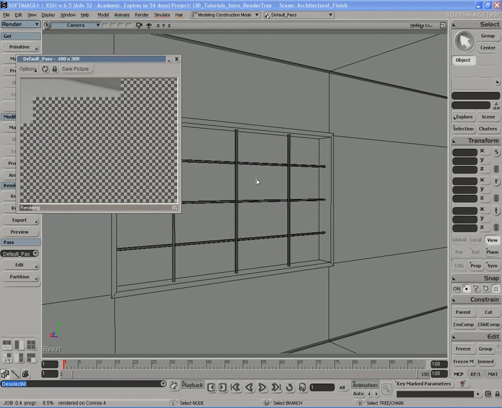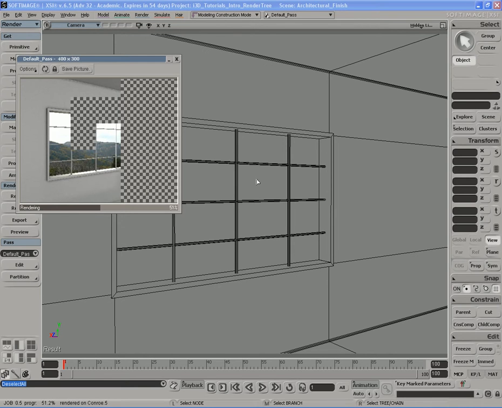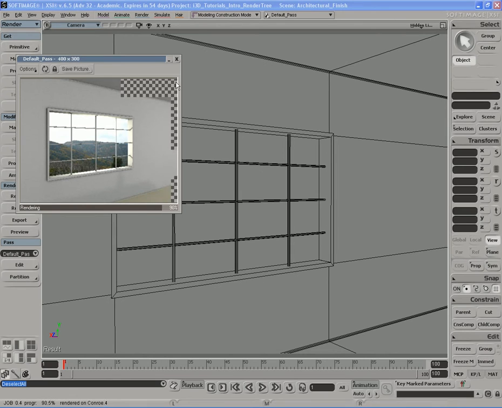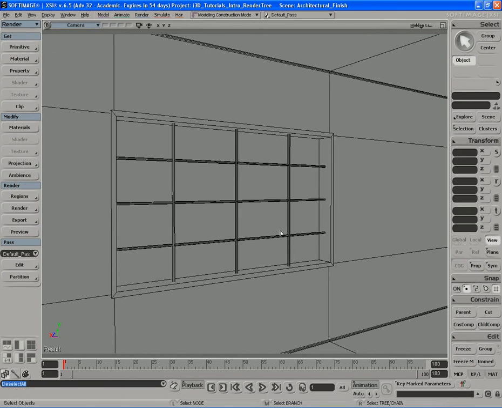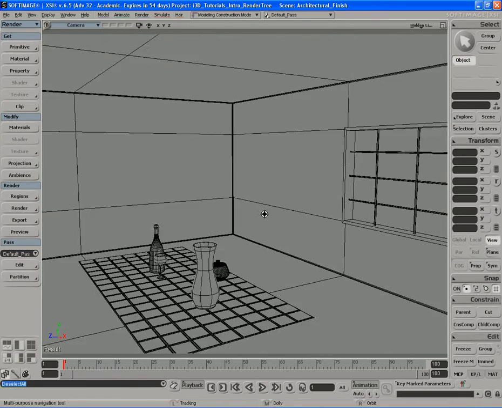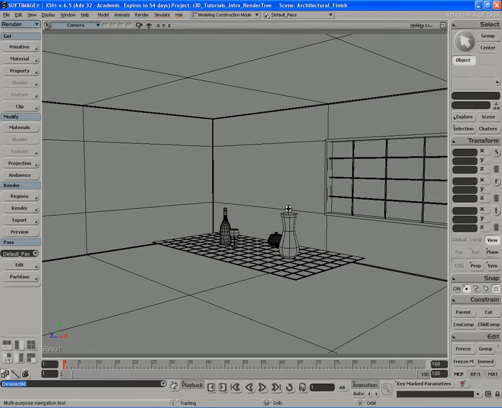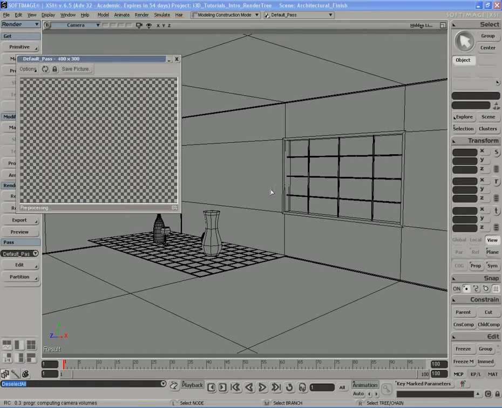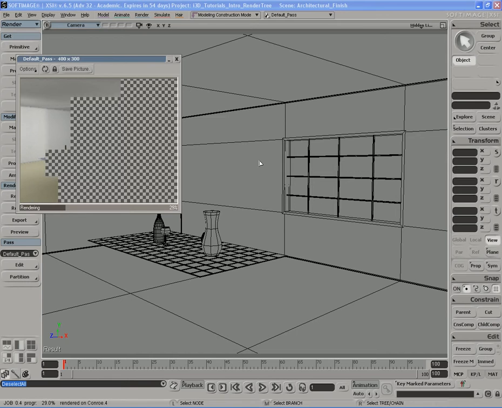Now let's do a preview render, and we should get the correct render, and we do. There's the image, nice and bright. It looks correct and more natural. Okay, so let's close that. There we go. We have that shader done. If we do a preview render of the entire scene here, we should have a complete scene with all the materials and shaders correctly applied.